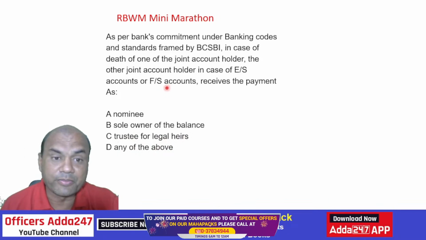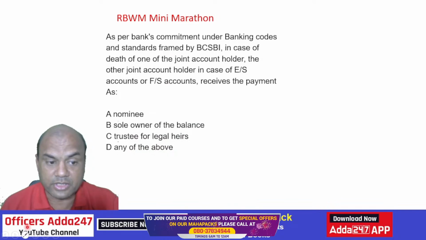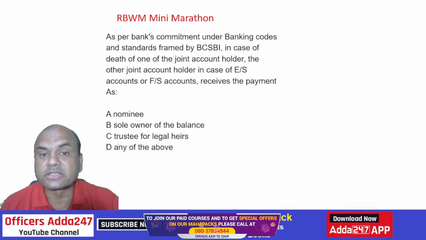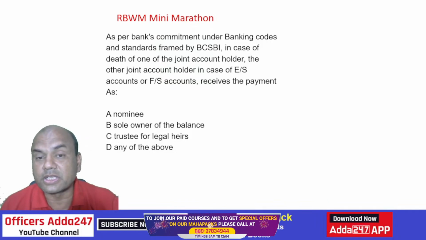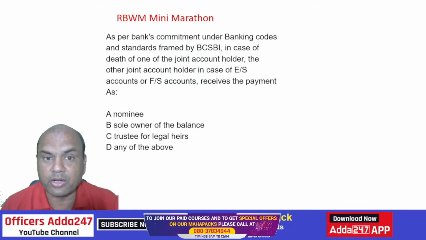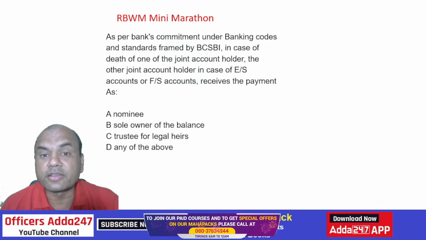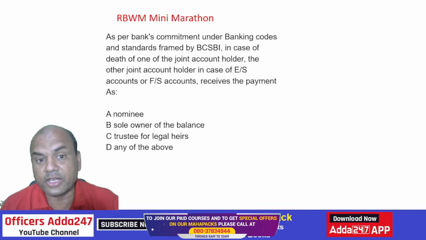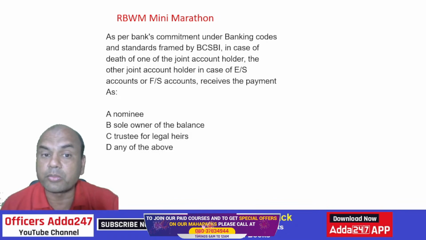Difficult one, isn't it? What do you think? See here, now understand the question first. As per the bank's commitment under BCSBI, in case of death of one of the joint holders, here one person has expired in some account. So it is ERS or FRS. FRS means what? This is a separate term. Former or survivor. Former or survivor means what?